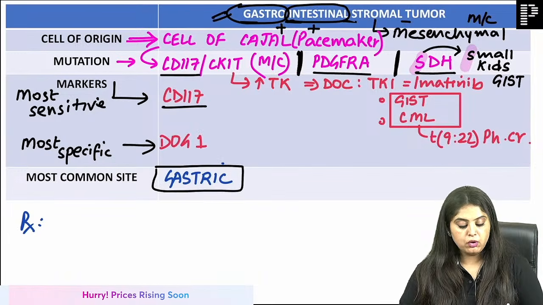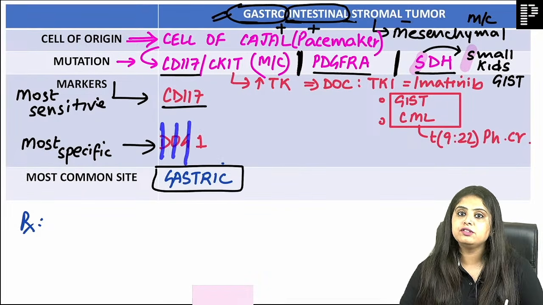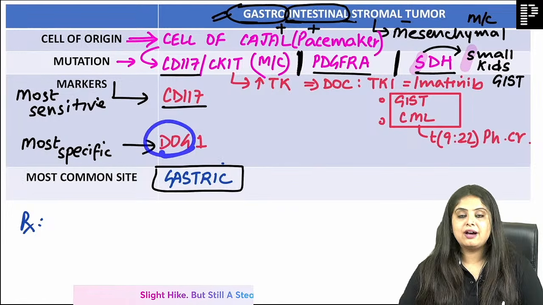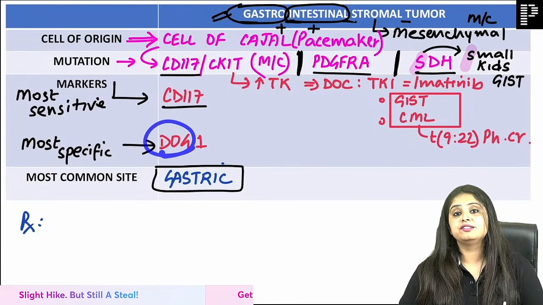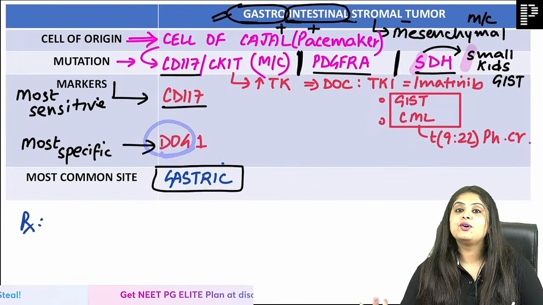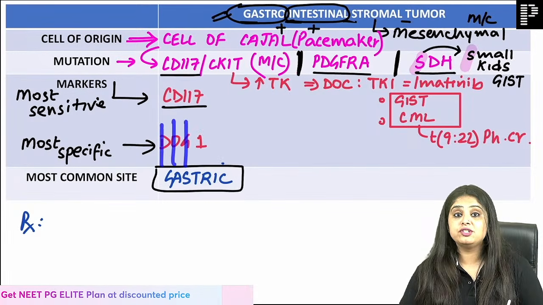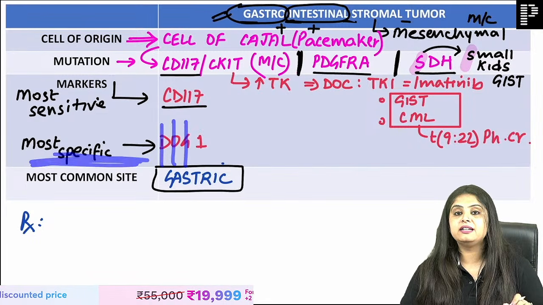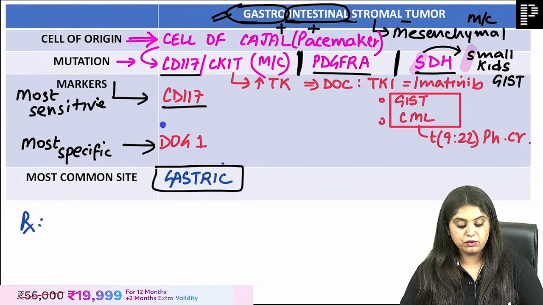Not many people know DOG ka full form is diagnostic of GIST. I mean, you just read it and then you laugh over it. Ki ye kya marker hai, ma'am, patho mein this is DOG. DOG is not just dog as in dog. It is diagnostic of GIST. So it is the most specific. It came into the world for the diagnosis of GIST.